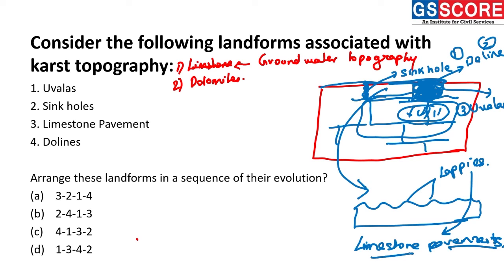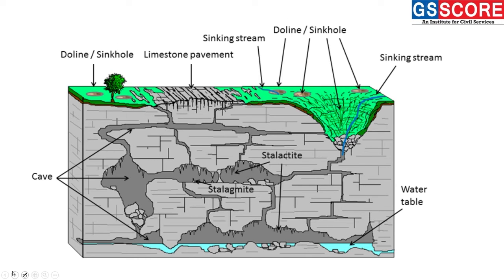Thus, we can see the order of our answer here. First is sinkhole, second is dolines, third is uvalas, and fourth is limestone pavements. So through this diagram, we can understand the process of formation of the landforms associated with karst topography. This is the actual diagram that I was talking about earlier. Here we can see the sinking stream. This is a sinkhole, and the enlarging of this sinkhole is called a doline. When this doline also enlarges, it becomes a uvala.